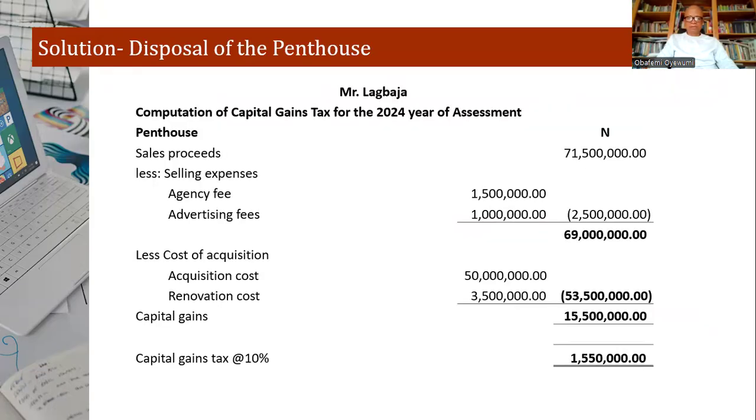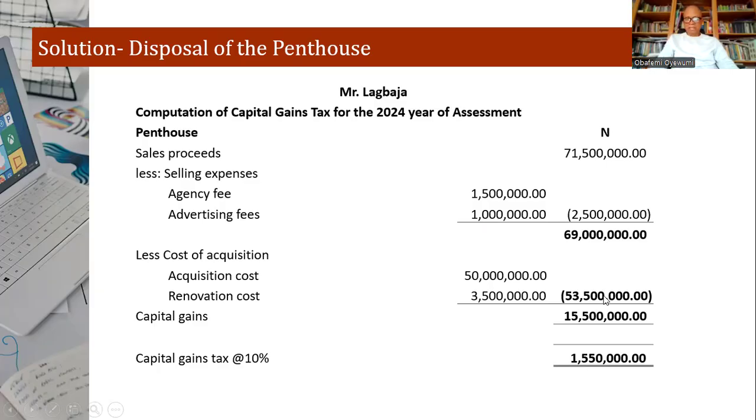Now let's look at the solution for the penthouse, 71 million. So you sold for 71 million naira, and of course incurred this cost: agency fee of 1.5, advertising fee of 1.1 million naira, totaling 2.6. Deducting this, arriving at 69 million, and then the cost of acquisition. This time around, the cost of acquisition is 50 million. And of course, he spent 3.5 to renovate the property at the point of acquisition.